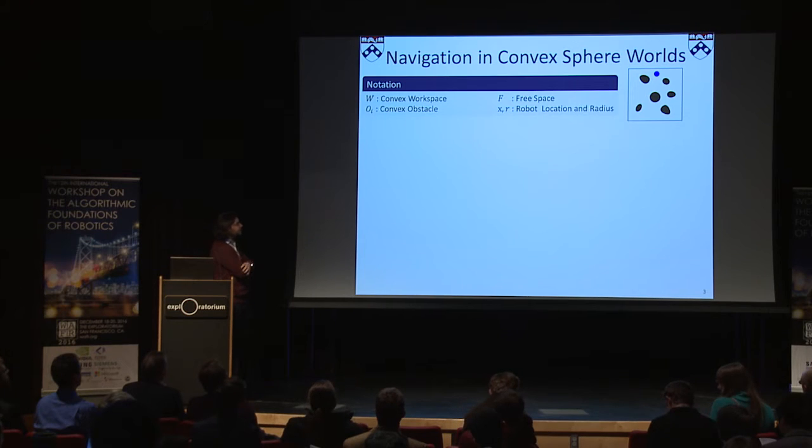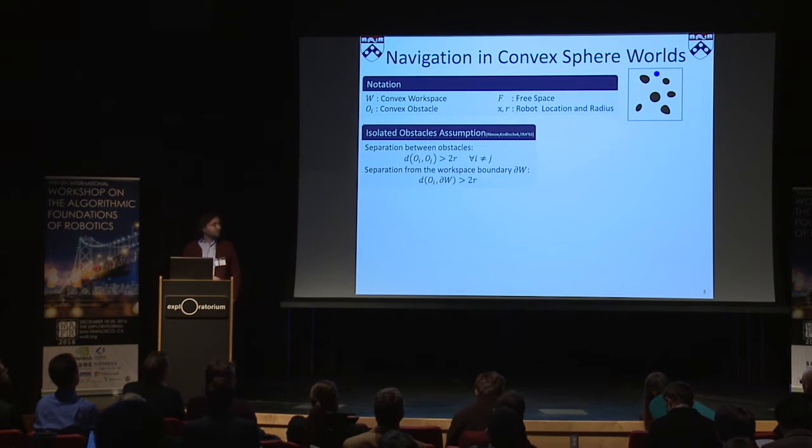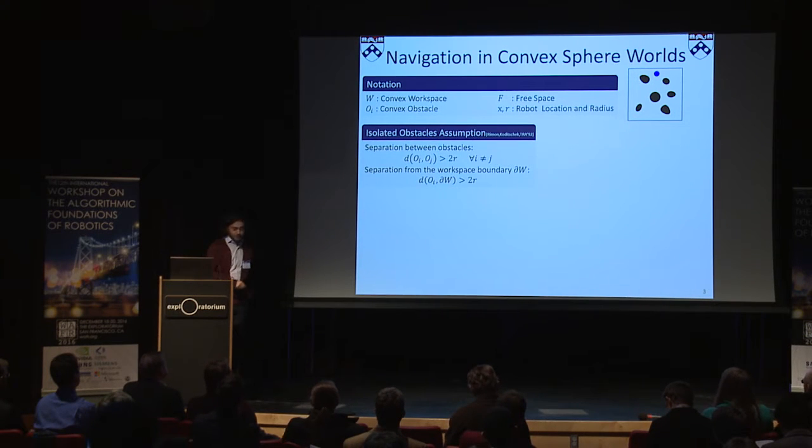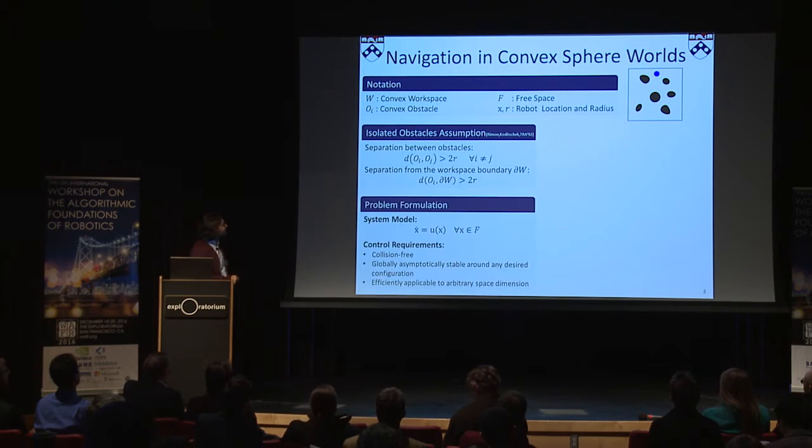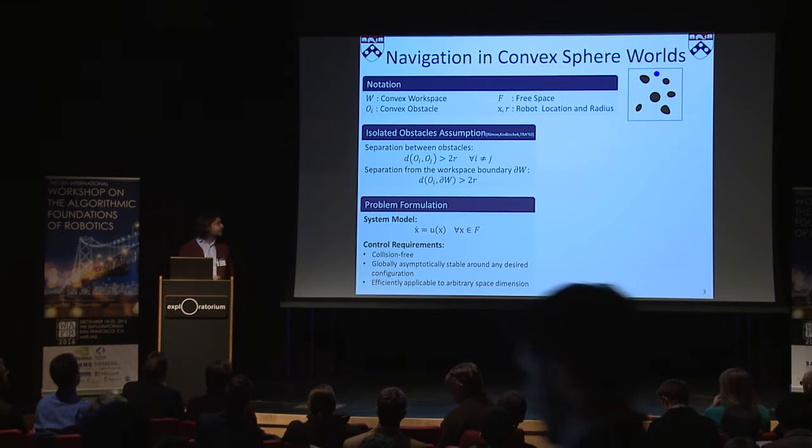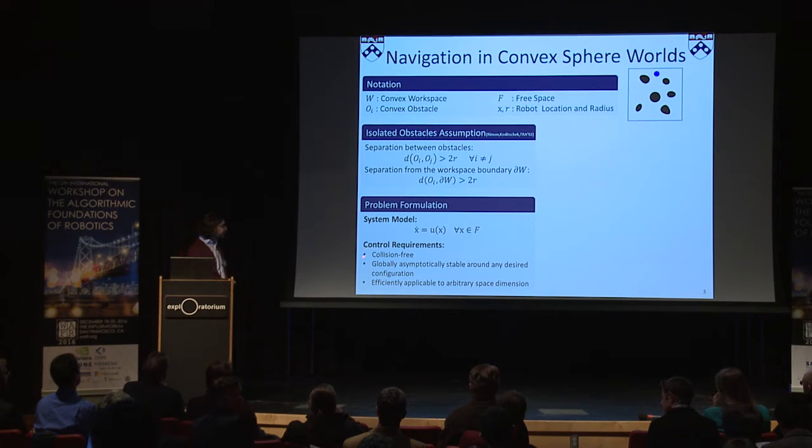We model this problem as navigation in convex sphere worlds. Here, a convex sphere world is a convex environment populated with convex obstacles. To guarantee global navigation, we need to make one assumption: there will be enough gap between pairs of obstacles such that a robot can circumnavigate an obstacle freely. Based on this assumption, we look for a Lipschitz continuous vector field planner for a first-order velocity-controlled robot, such that it will guarantee global collision-free navigation. And we want this construction to be efficiently applicable to any arbitrary space dimension.